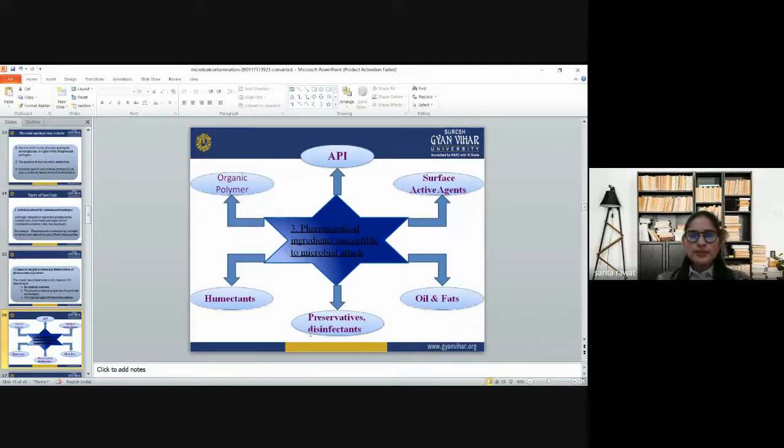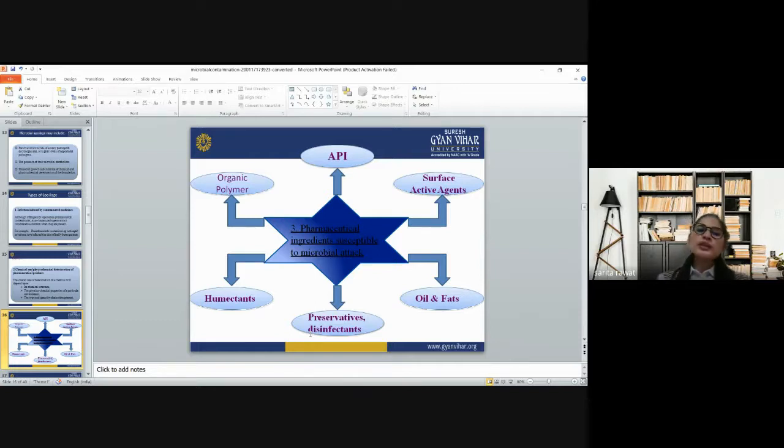Now, talking about the pharmaceutical ingredients that are susceptible to microbial attack, these include surface active agents, APIs, organic polymers, humectants, preservatives, disinfectants, oils, and fats.